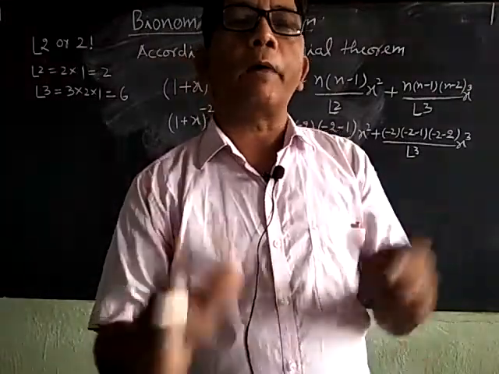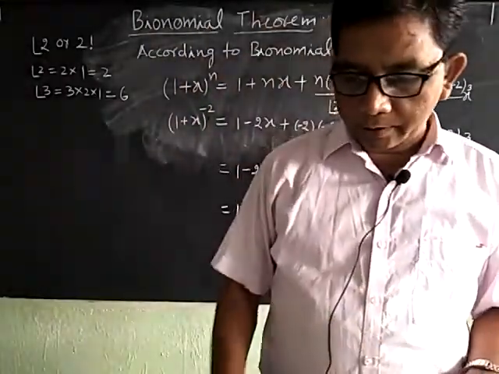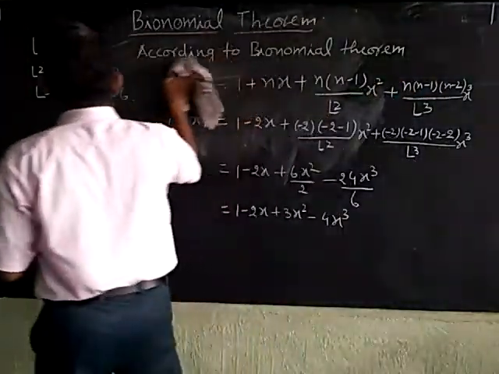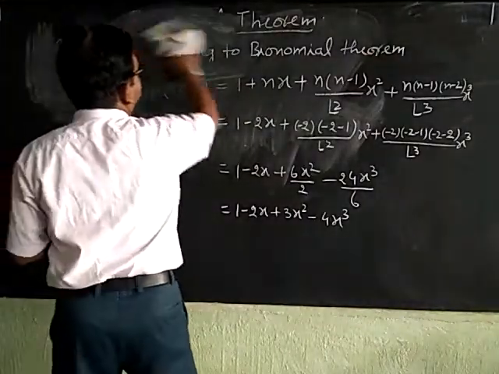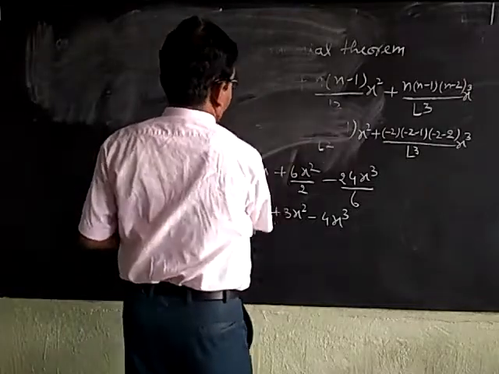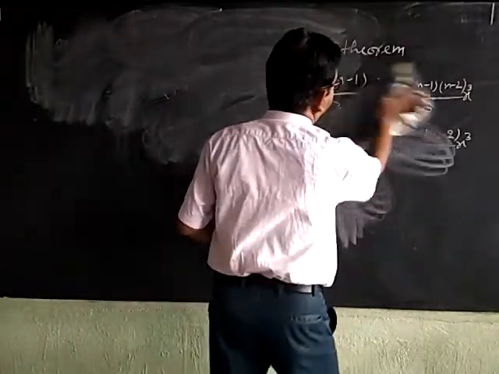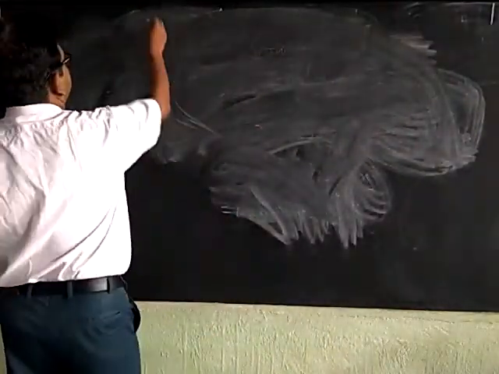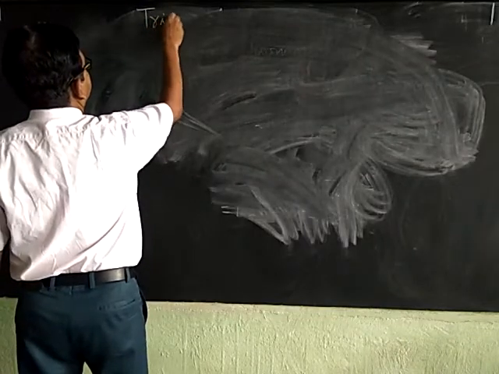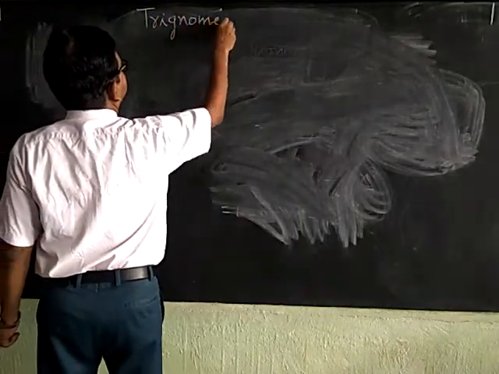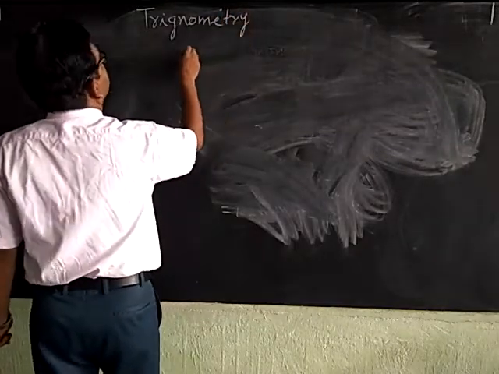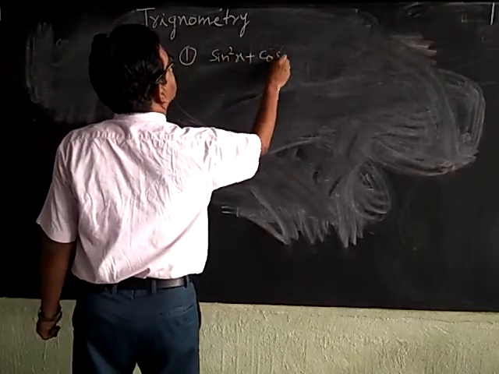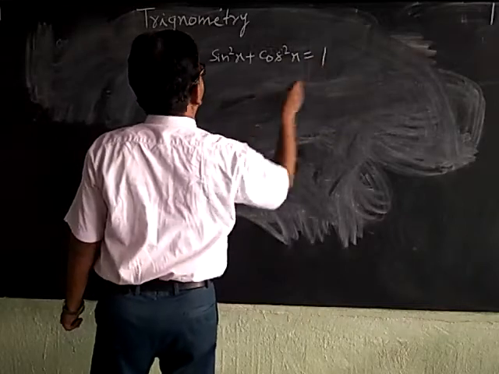Now we have already discussed in class 10th the different formulas which are used in trigonometry, which we have already studied in class 10th. We can discuss these formulas. The first one is trigonometric. First formula: sin square x plus cos square x is equal to 1.